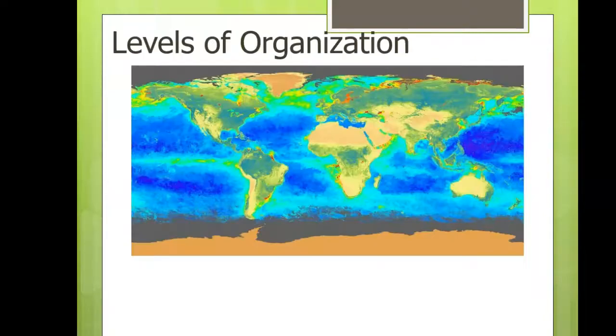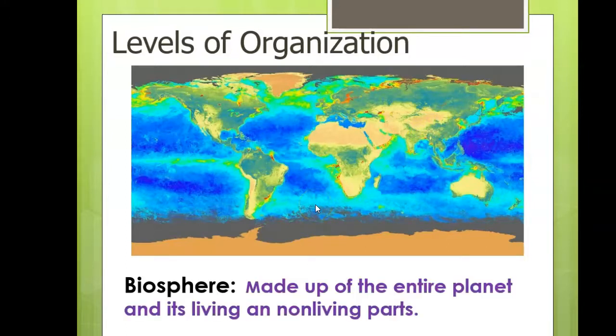Okay. And then in different areas of the world, we have organization. So we have lots of ecosystems linked together here that makes up a desert. We have lots of ecosystems linked together here that makes up a deciduous forest. Okay, we have marine ecosystems here. So the biosphere is the entire Earth and all of its living and non-living parts.